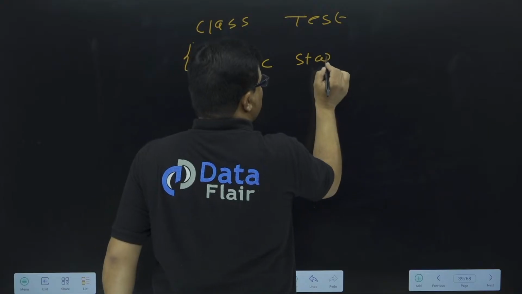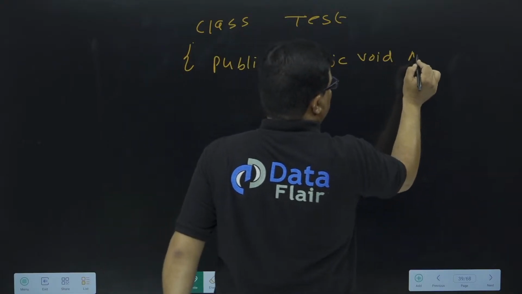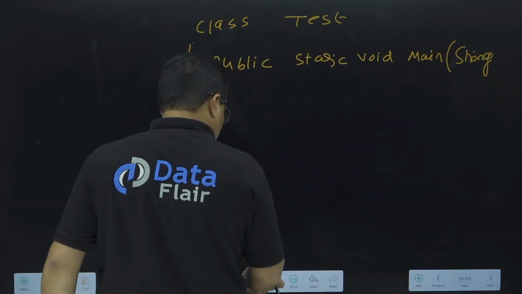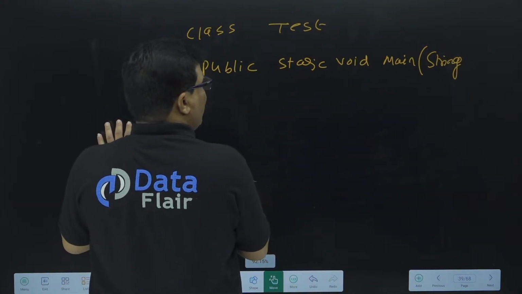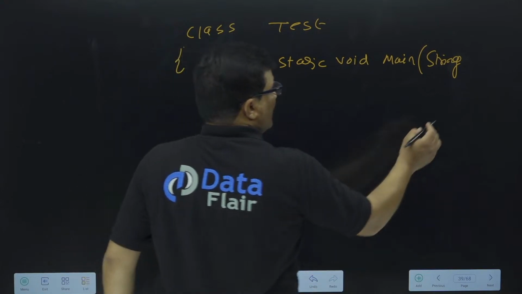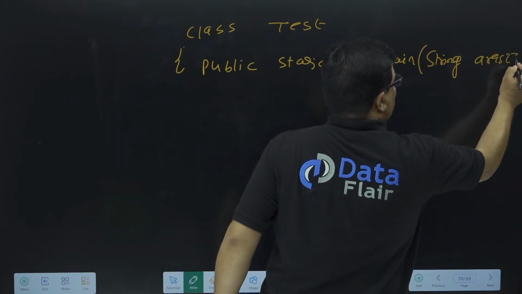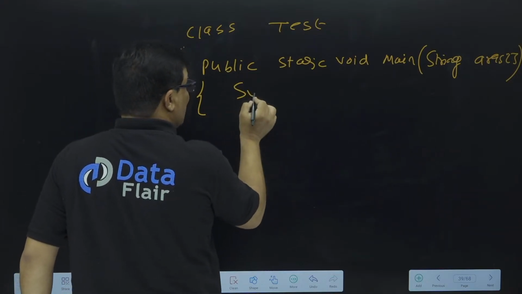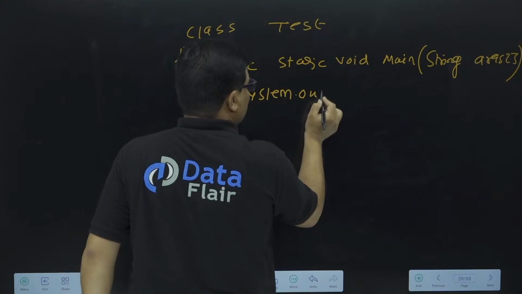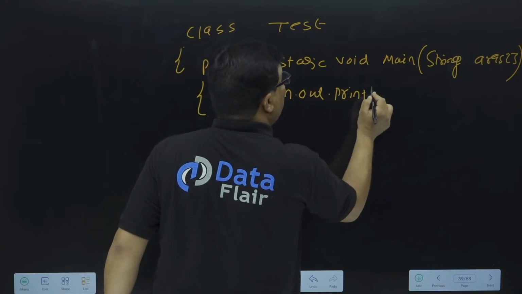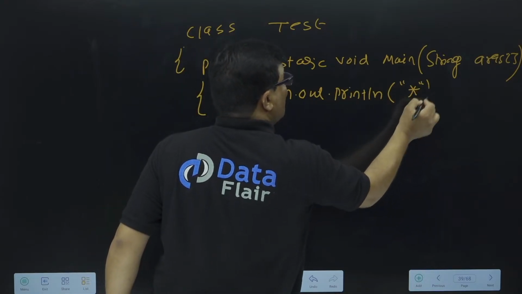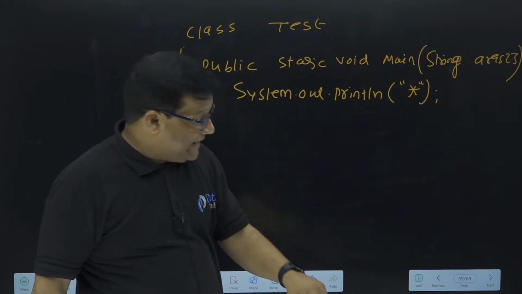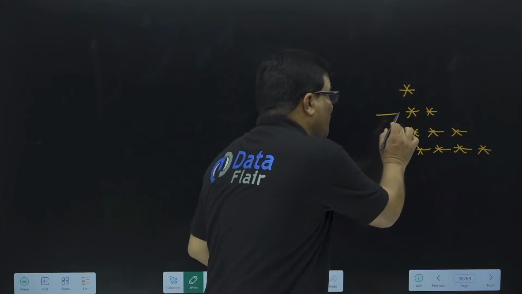So we have public static void main, String args. Okay, let me show you. Public static void main, String args. And then after that we need to write the first statement, System. See this one, there are a total of 10 print methods. System.out.println star, because I need to put my cursor in the next line. After this print statement, I need to put my cursor in the next line, because see this one, first star, and then I need to put my cursor in the next line.